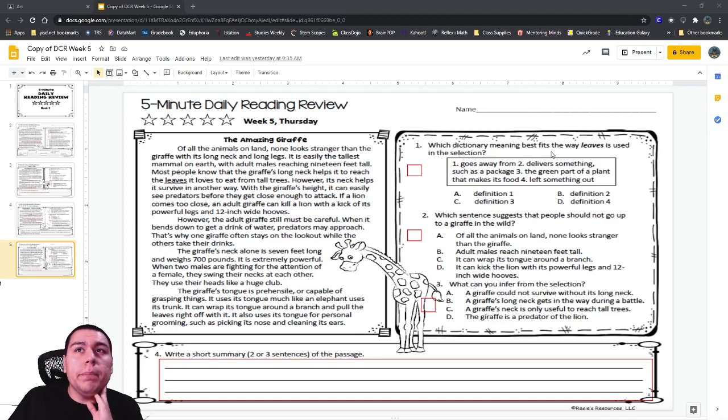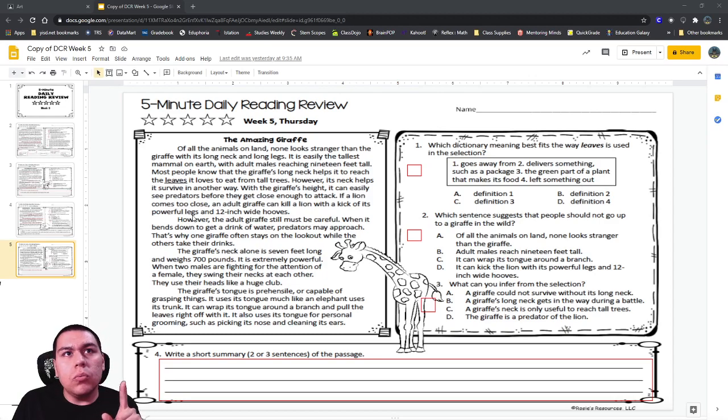Which dictionary meaning best fits the way leaves is used in the selection? So there are some words that have more than one meaning. So, for instance, leaves has 4 different definitions. Number 1, leaves could mean goes away from. Number 2, leaves could mean delivers something such as a package. Number 3, leaves could mean the green part of a plant that makes its food. Or 4, leaves could mean left something out.